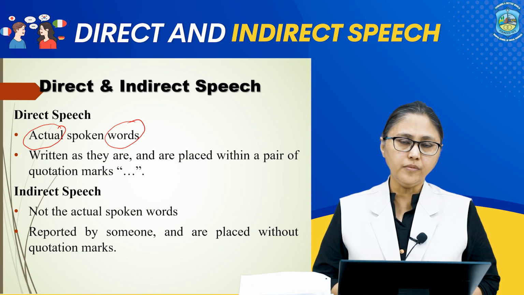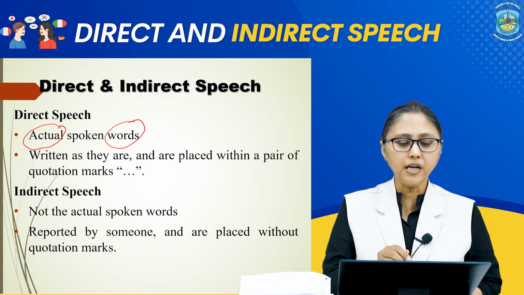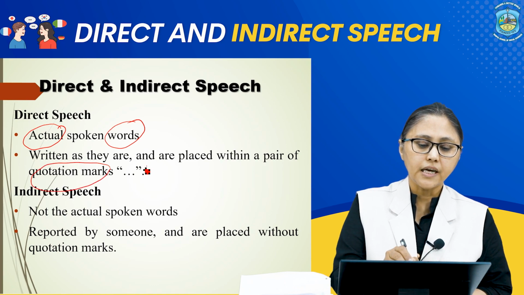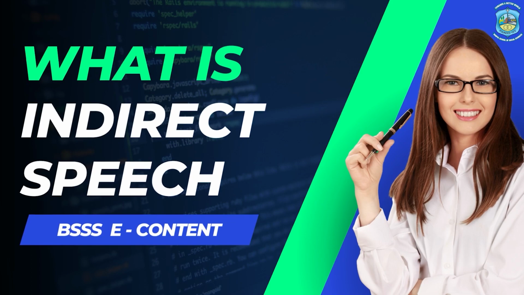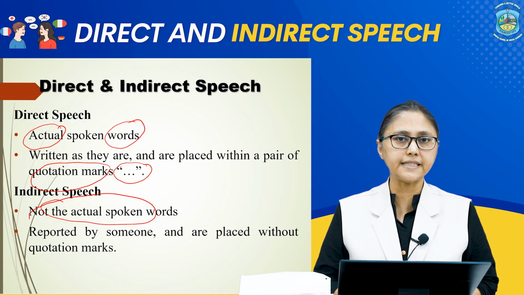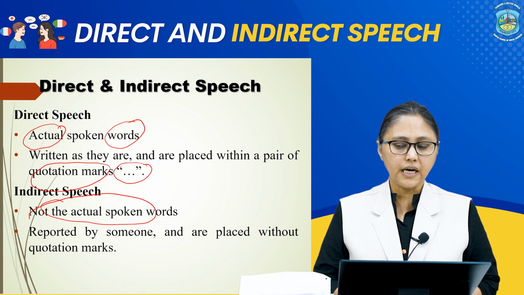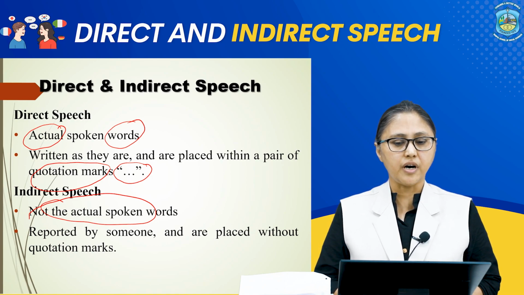In the written form, direct speech is placed within a pair of quotation marks or inverted commas. We use indirect speech when we want to report what someone has said without using the exact words of the speaker. In the written form, the indirect speech does not have quotation marks.